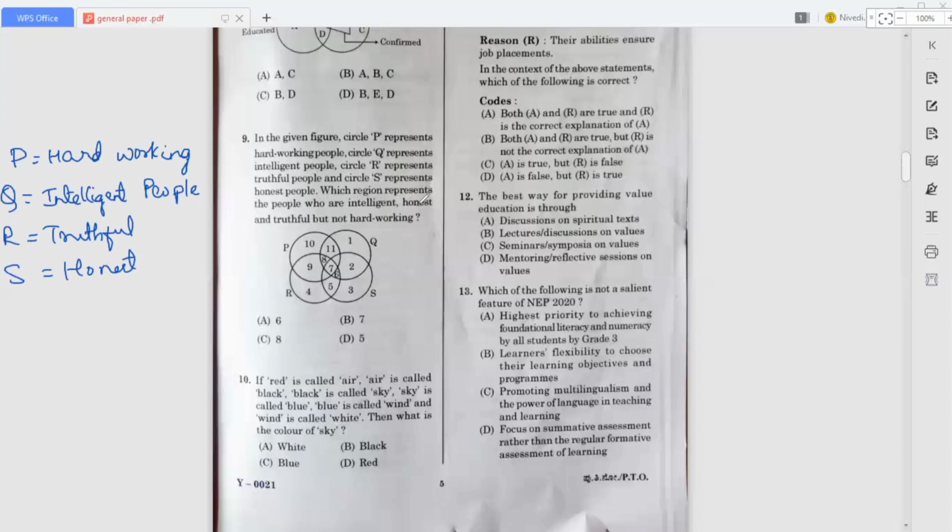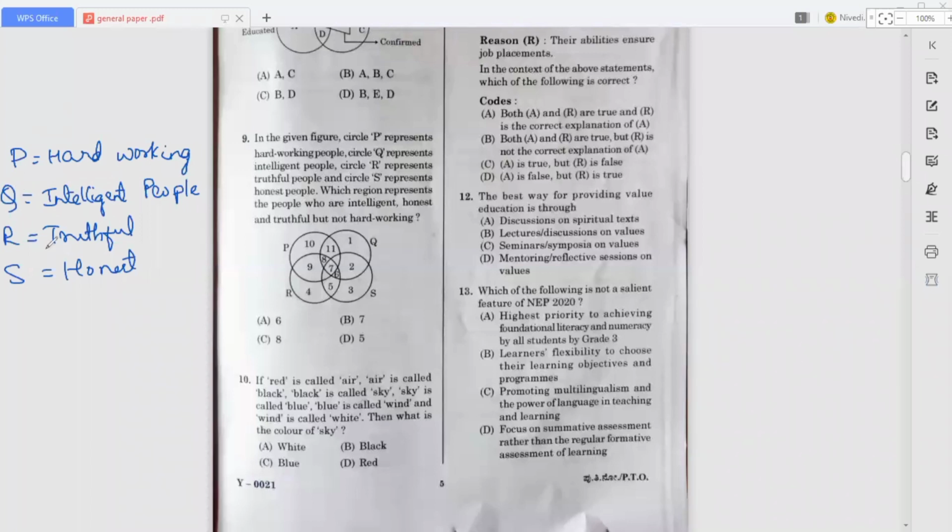Which region represents the people who are intelligent, honest, and truthful but not hardworking? Okay, so here, who are intelligent?